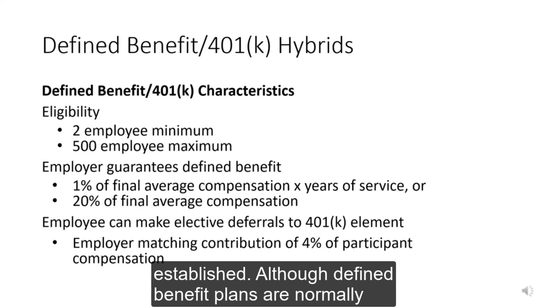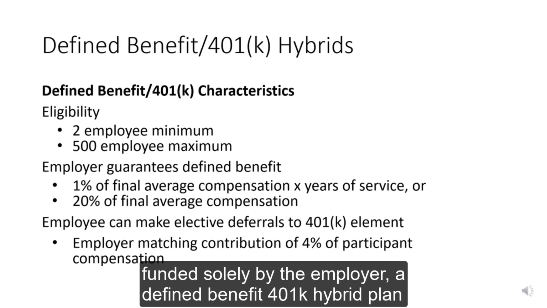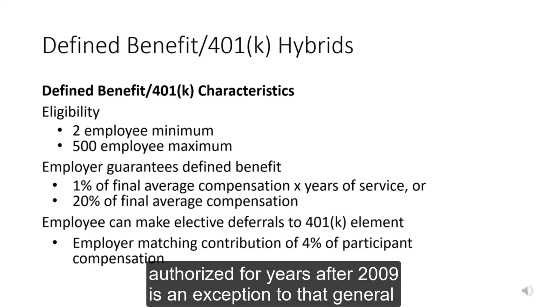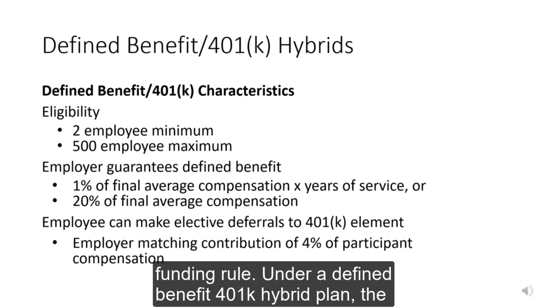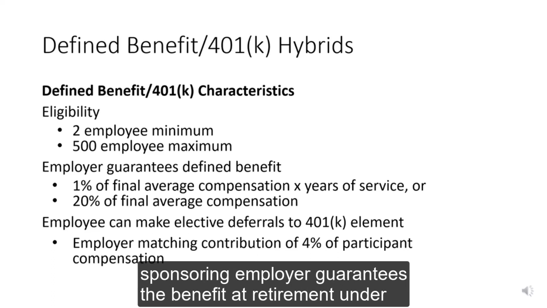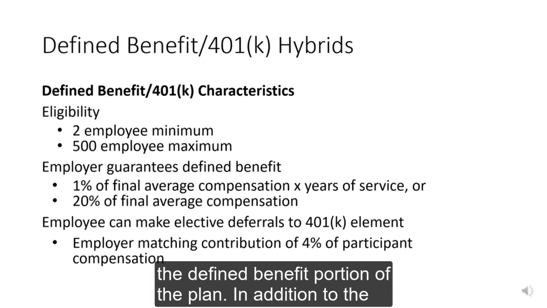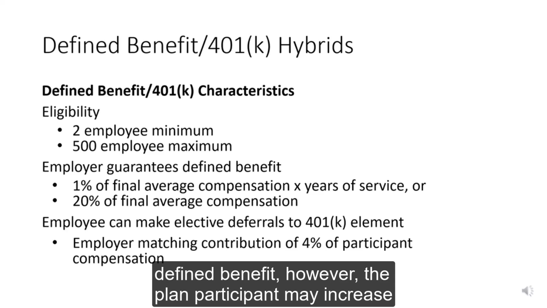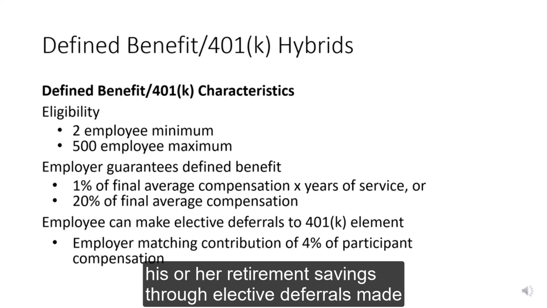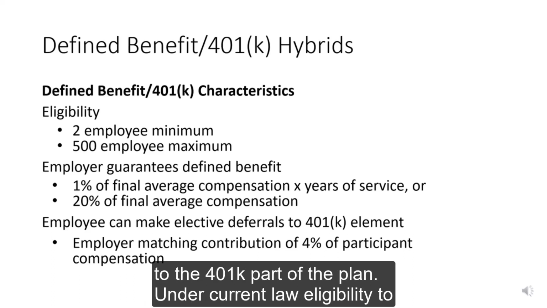Although defined benefit plans are normally funded solely by the employer, a defined benefit 401k hybrid plan authorized for years after 2009 is an exception to that general funding rule. Under a defined benefit 401k hybrid plan, the sponsoring employer guarantees the benefit at retirement under the defined benefit portion of the plan. In addition to the defined benefit, however, the plan participant may increase his or her retirement savings through elective deferrals made to the 401k part of the plan.